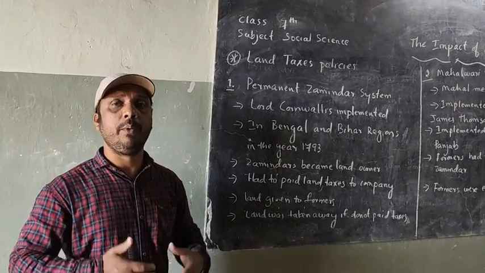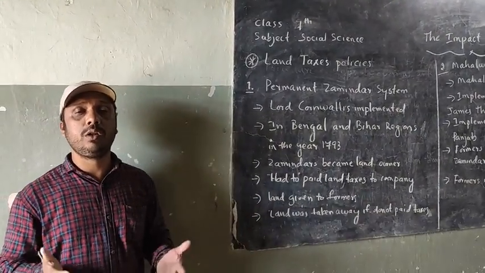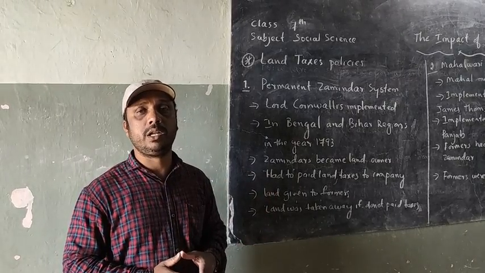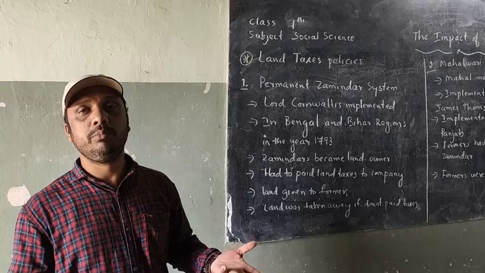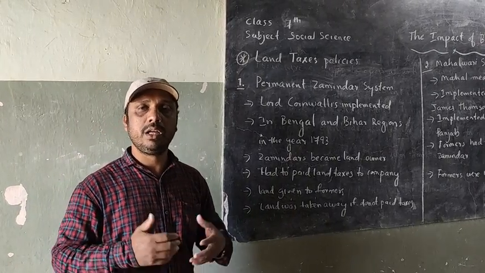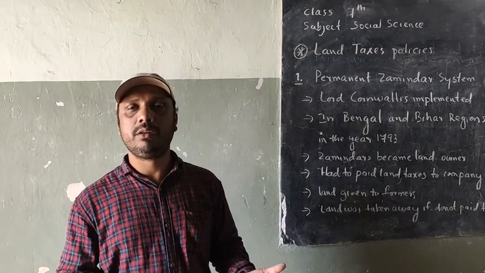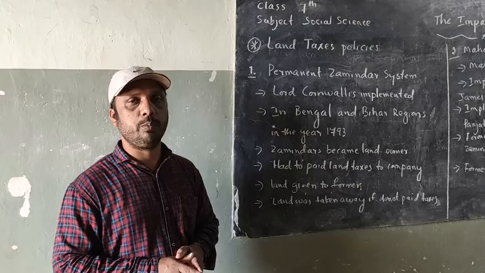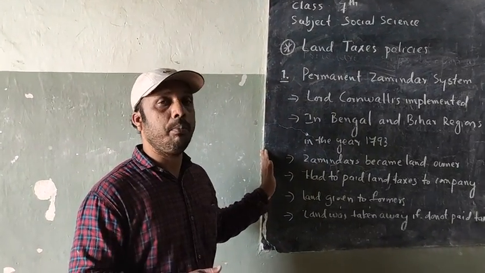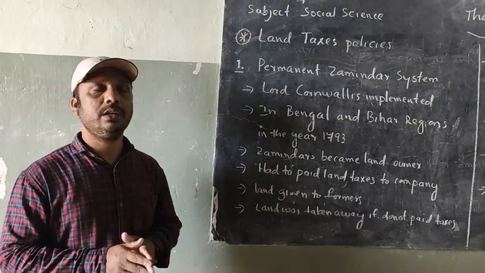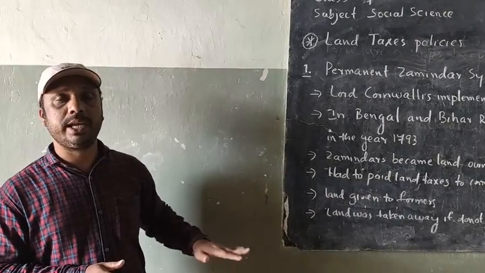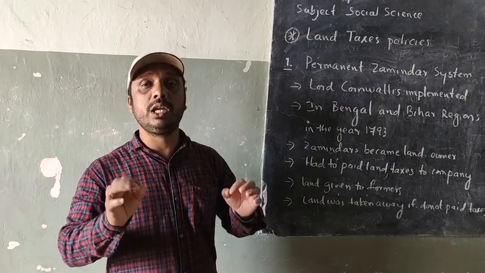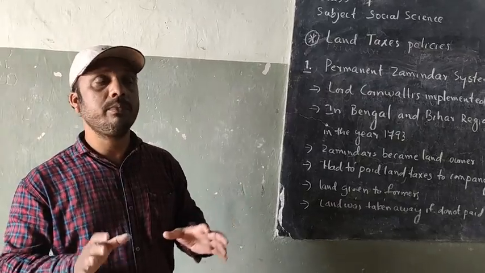If flood came, if heavy rains came, what happened? Automatically the whole crops were devastated. If the whole crops were devastated, automatically the farmer became empty-handed. If the farmers became empty-handed, automatically they were unable to pay the land taxes to the British government. So here what happened? The zamindars and the farmers became exploited.